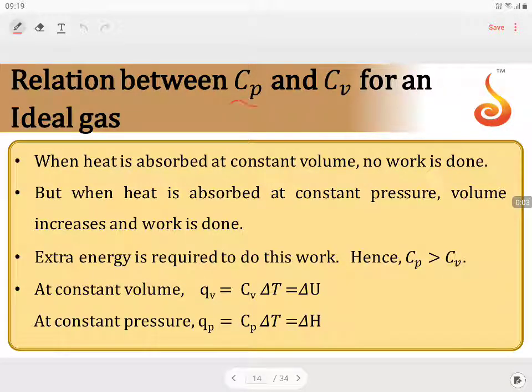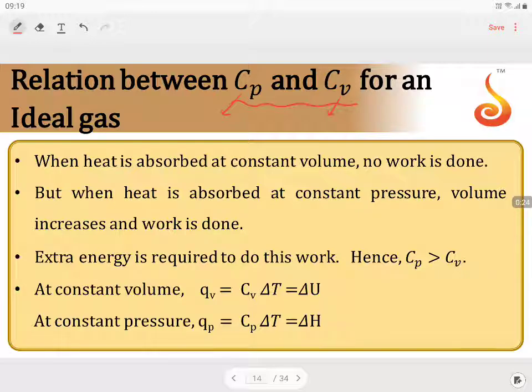Relation between Cp and Cv for an ideal gas. Cp is called the molar heat capacity at constant pressure. Cv is called the molar heat capacity at constant volume. Now for an ideal gas, what is the relation between Cp and Cv? We are going to see.